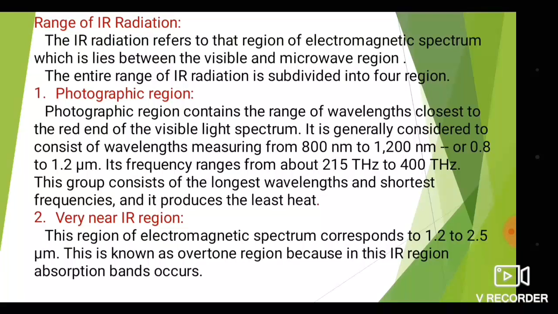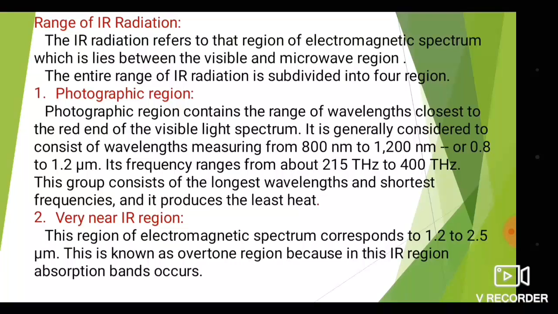This photographic region lies between 800 nanometer and 1200 nanometer, or simply in micrometer, 0.8 to 1.2 micrometer. Its frequency ranges from about 215 terahertz to 400 terahertz. This group consists of the longest wavelength and shortest frequency, and it produces the least heat.